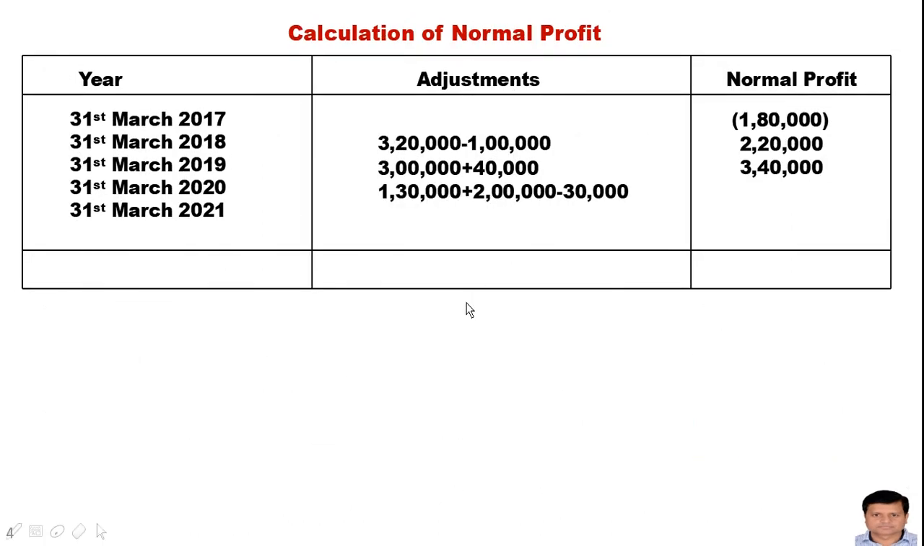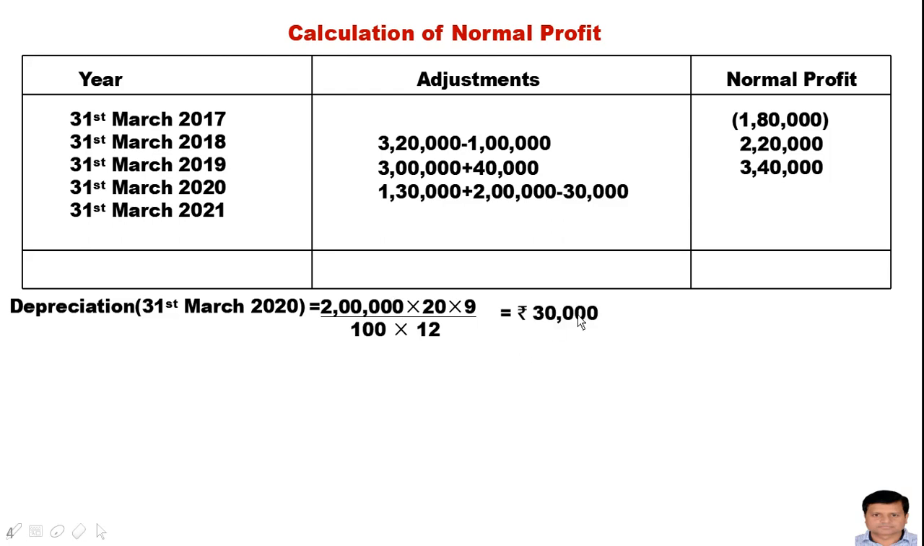So this amount, the 30,000, has come with the help of this calculation. 2 lakh at 20% is the depreciation, and the 30,000 figure has come just after calculating the amount of depreciation. So this 30,000 is the depreciation. That's why this amount has been deducted for getting the amount of normal profit for the year 31st March 2020.